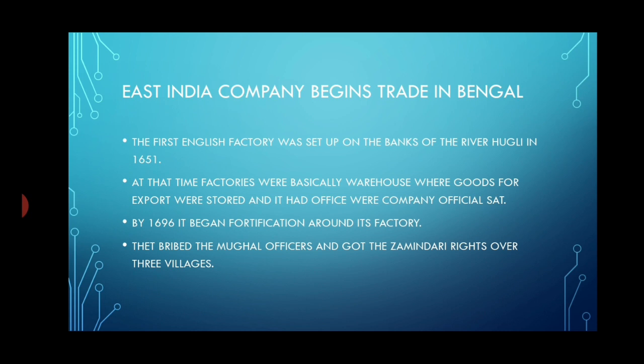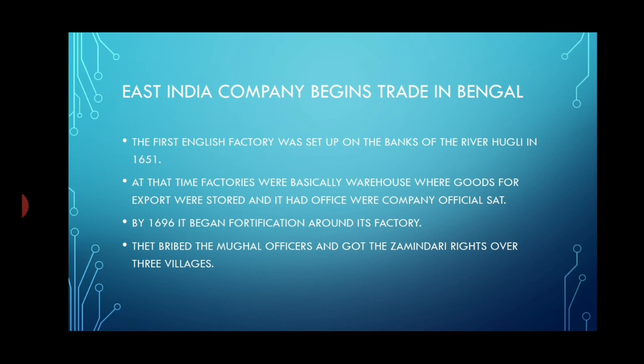In present time, when we talk about a factory, we mean a manufacturing unit where things are produced and supplied to different parts of the country. But the factories existing in India during 1651 were just warehouses, a storage kind of thing where goods were kept, and from there they were exported to the European market.